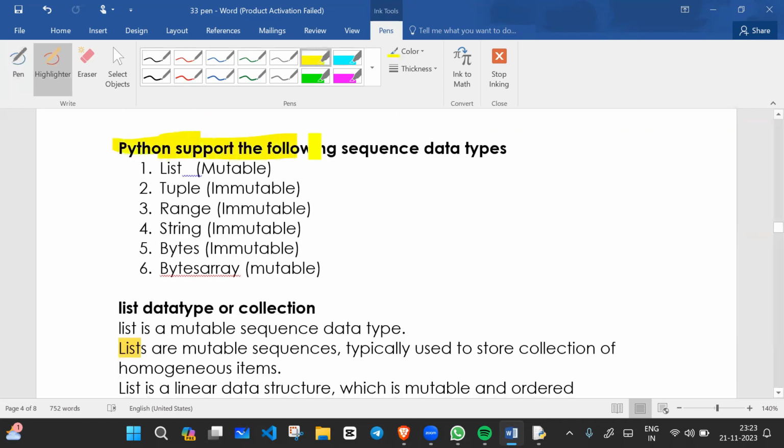Python supports the following sequence data types. List. List is mutable. Mutable means changeable. Tuple is immutable. Immutable means non-changeable but shareable. Range is immutable. String is immutable. Bytes is immutable, and bytearray is mutable.